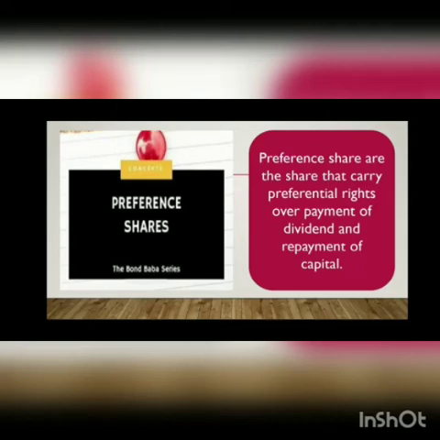So we'll look ahead. The meaning of this is that preference shares get a fixed dividend. Their rate of dividend is fixed. If the company is going into losses or anything, the company has to pay the preference shareholder because their rate of dividend is fixed. The company can't say I am not going to pay you.